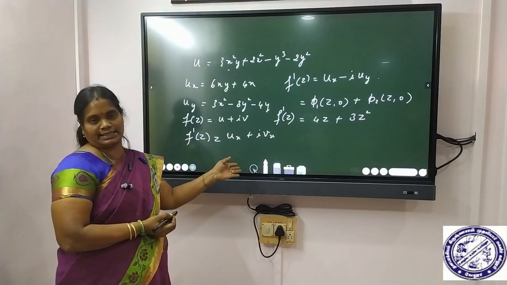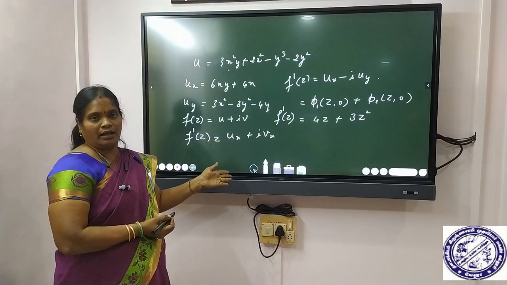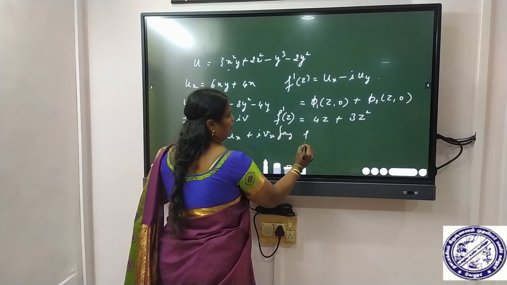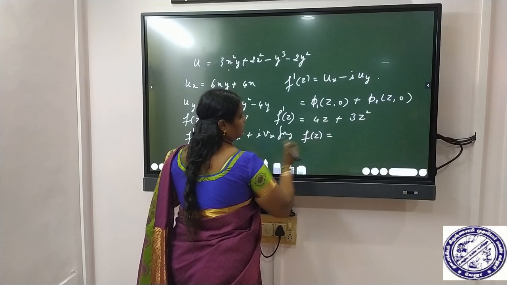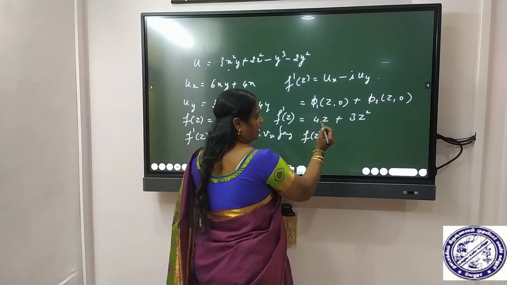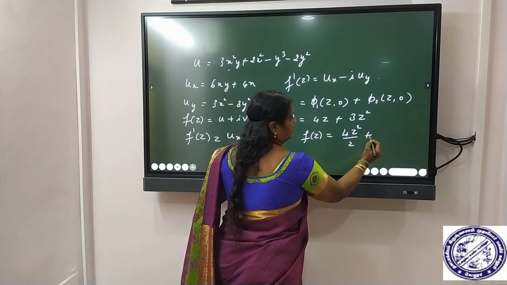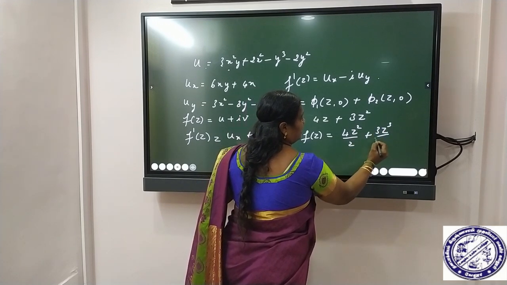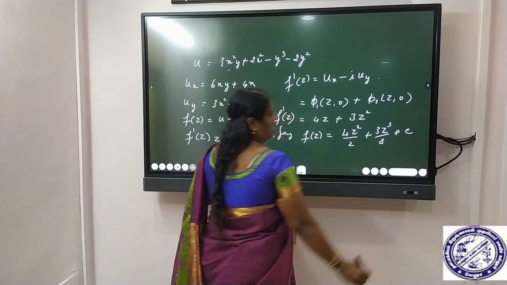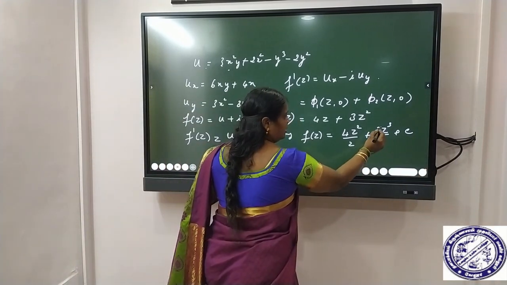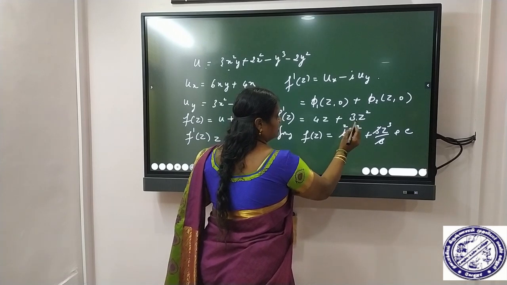Now we have to integrate this term. What do we get? Integrating, we get f of z is equal to 4z squared by 2 plus 3z cubed by 3, and we can add some other constant. So cancelling, 3 and 1 time, this is 2 times.